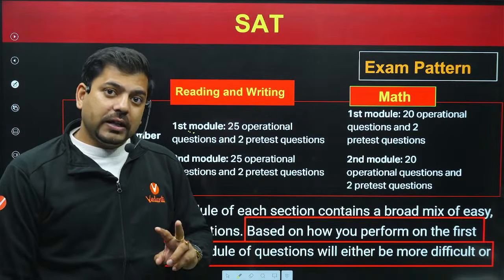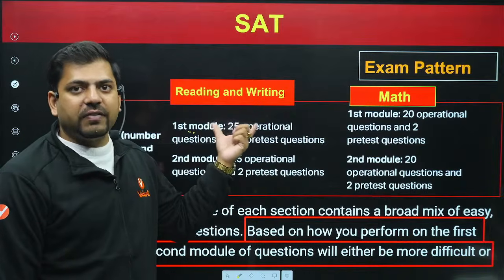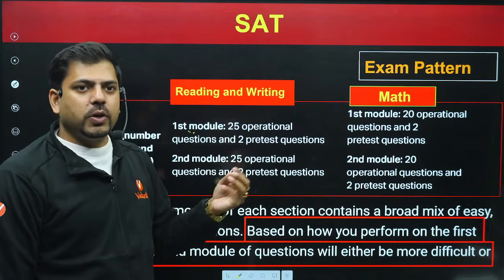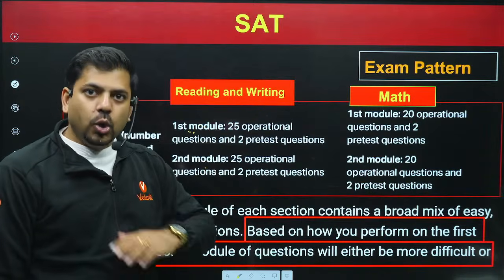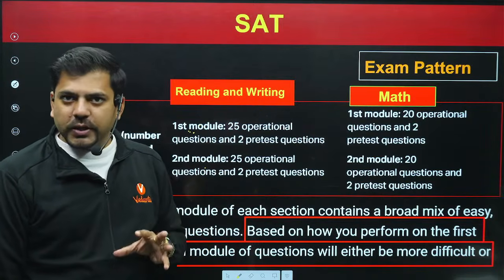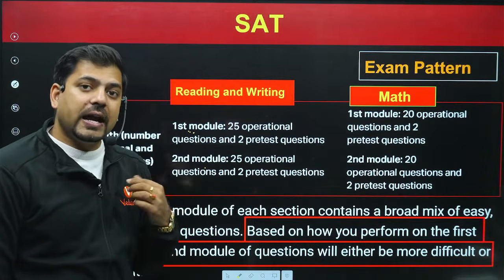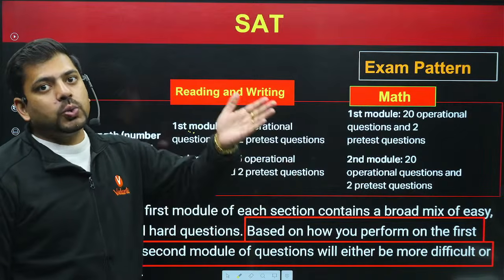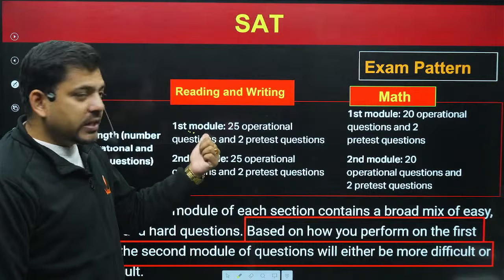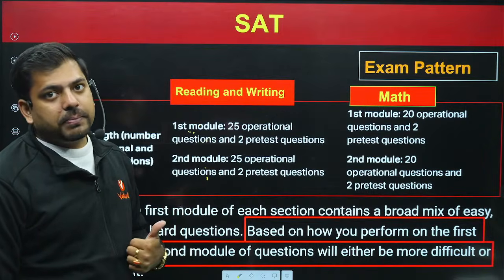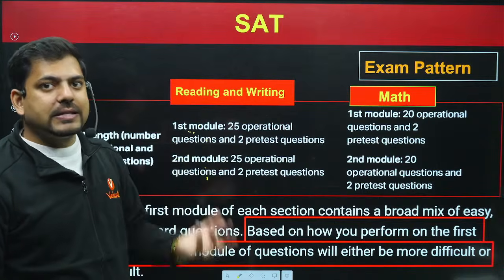But if it is the other way, then vice versa will happen. If they have given you the first module and out of 100 marks, you are able to score 20 marks, 30 marks, then the next module would be of a lower level. I hope you understood that. So that is what is called an adaptive examination. That examination adapts itself according to the examination taker, according to the candidate. And hence, this is not a fixed difficulty level paper. This is rather an adaptive examination which adapts according to your answer giving pattern.